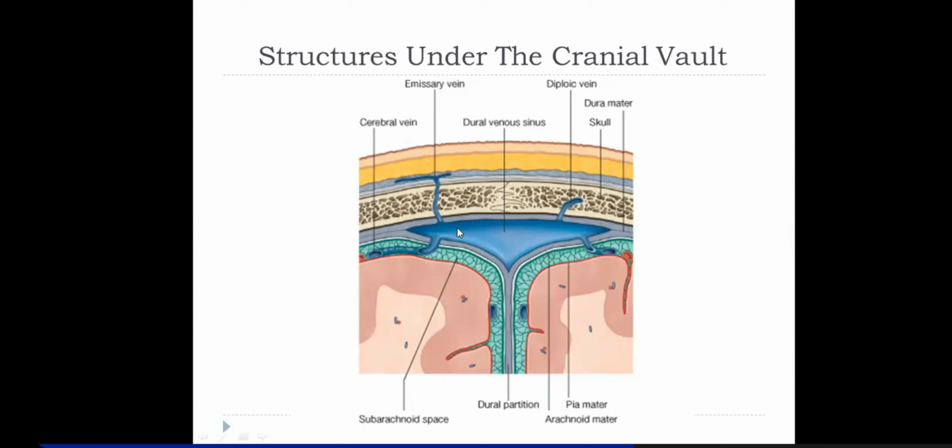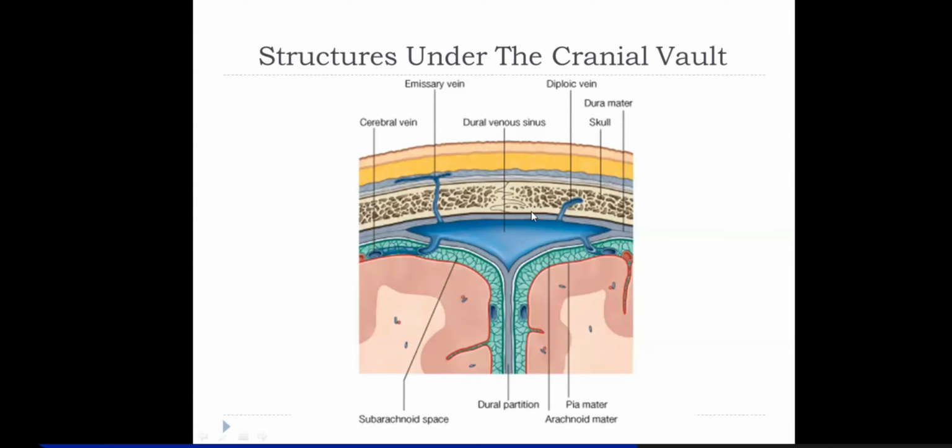Now one important thing is, till now they were like a fibrous thing, but when the endosteal and meningeal layers split to enclose the dural venous sinuses, remember that the inner lining of the dural venous sinus is lined by endothelium. It's not that there is blood here and it is all fibrous outside.